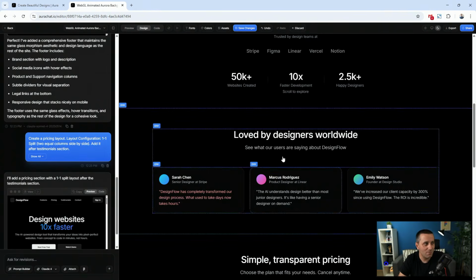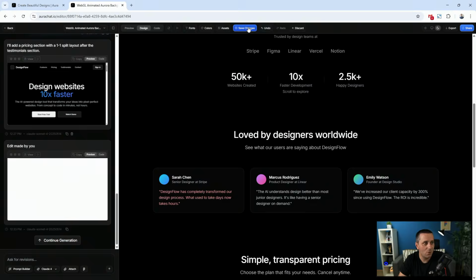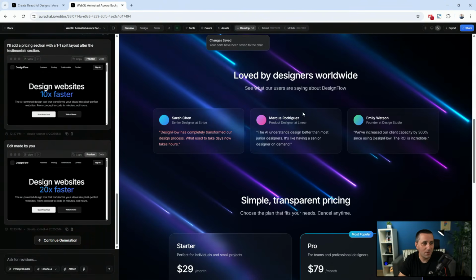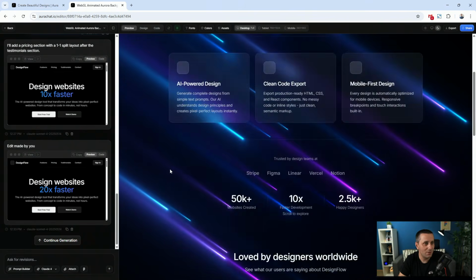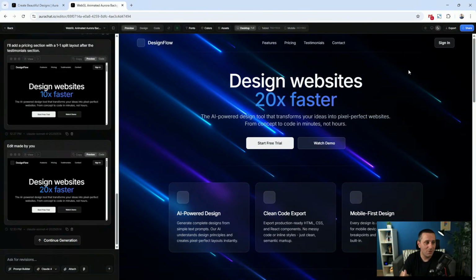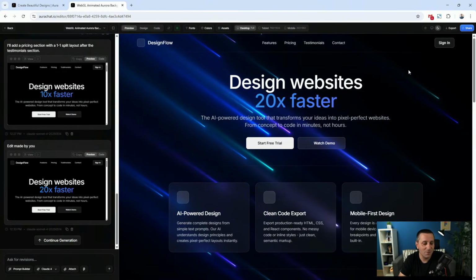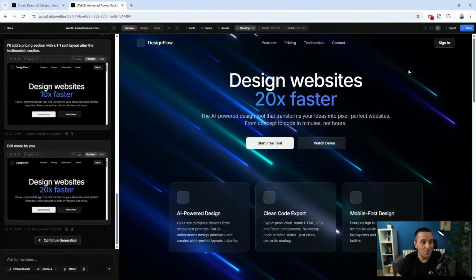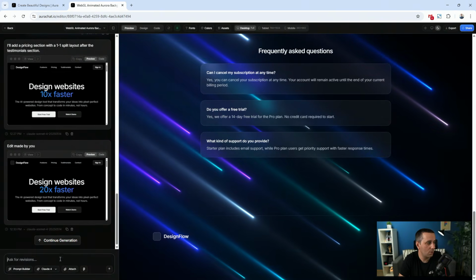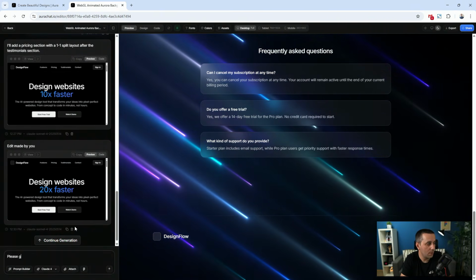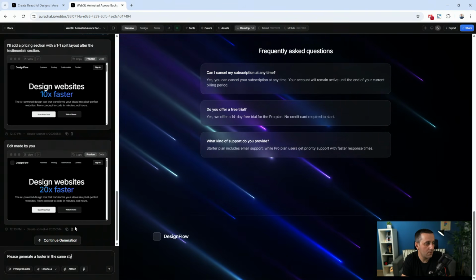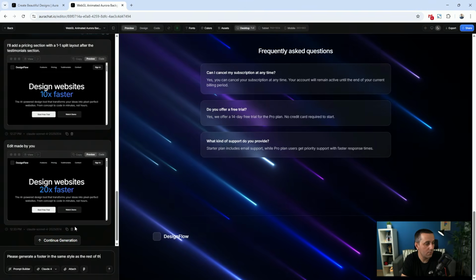So it's just amazing what you can do when you switch back to preview. You can hit save changes if you want, but then when you go to the preview, it saved back to where you were previously. So it's just amazing, the flexibility and the options that we have at our fingertips. It's just blowing my mind. So next, if you're happy with this, and I'm not because we don't have a footer here, so please generate a footer in the same style as the rest of the design.